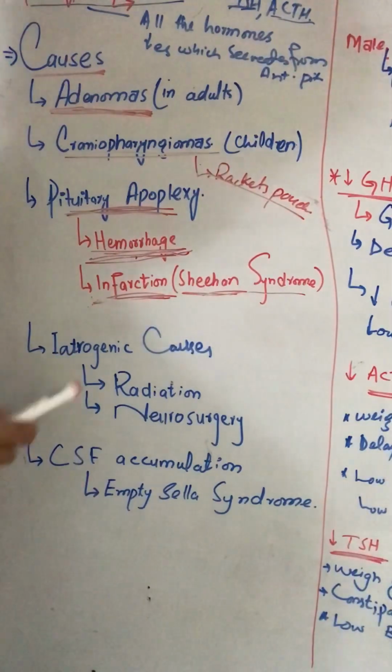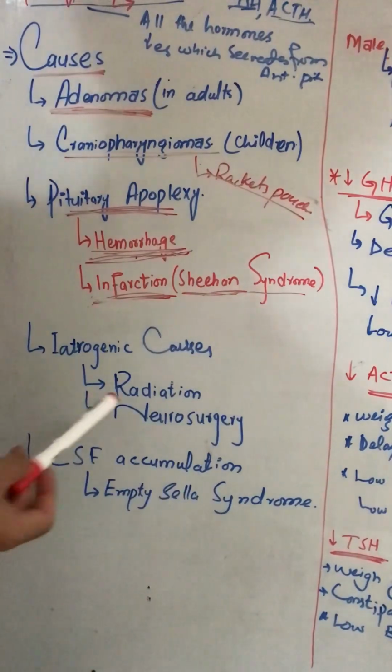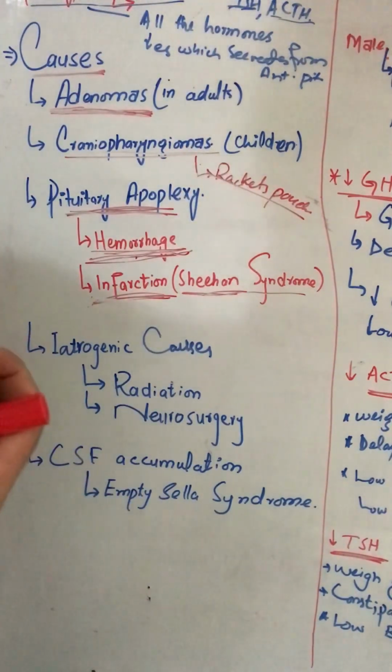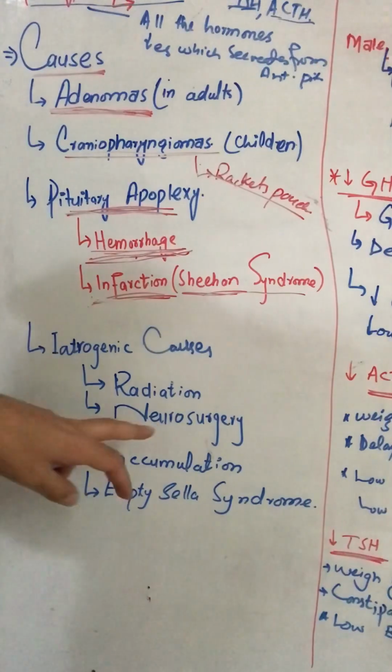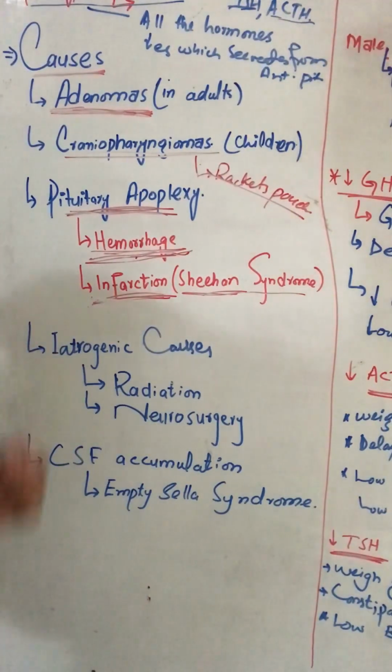Another cause is iatrogenic causes, which are related to medical treatment. For example, radiation of the brain can cause pituitary dysfunction, and that pituitary dysfunction can cause hypopituitarism. Neurosurgery can also lead to hypopituitarism through any defect.